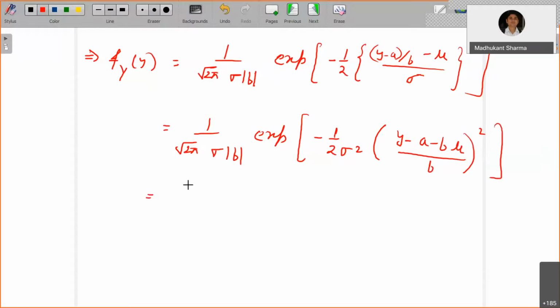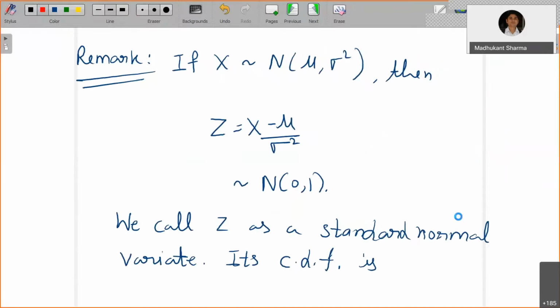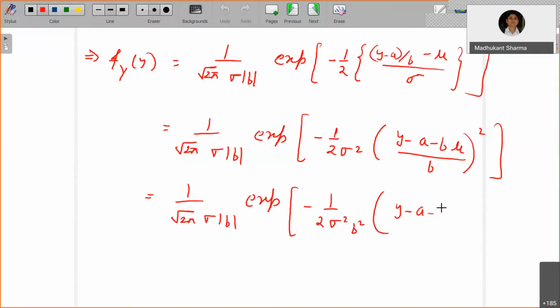So that's going to be 1 upon square root of 2 pi sigma mod b, exponential of minus 1 upon 2 sigma square b square times y minus a minus b mu whole square. Now if you look at it carefully, I can take this inside, sigma times b whole square.